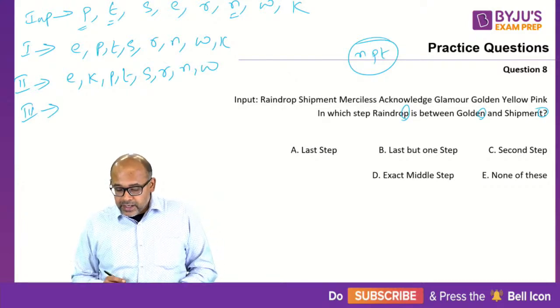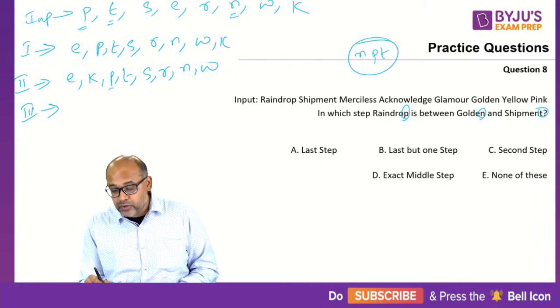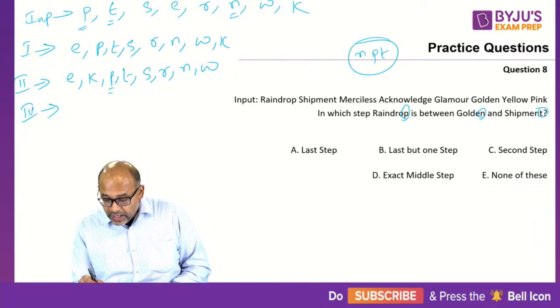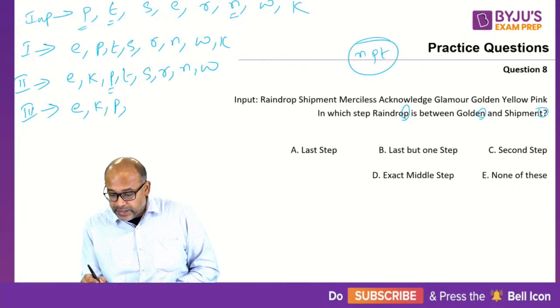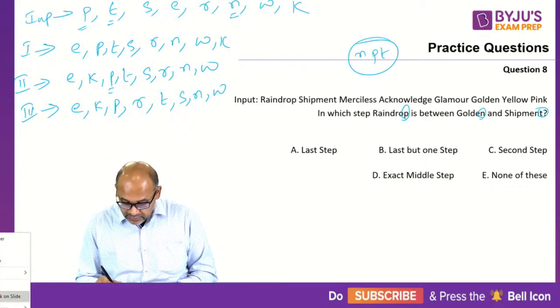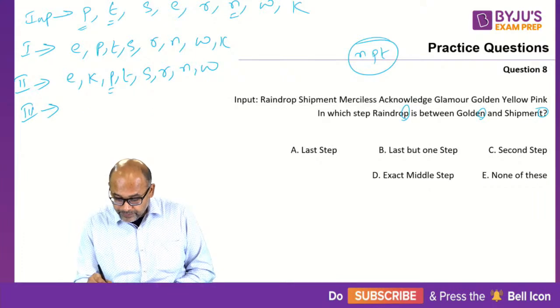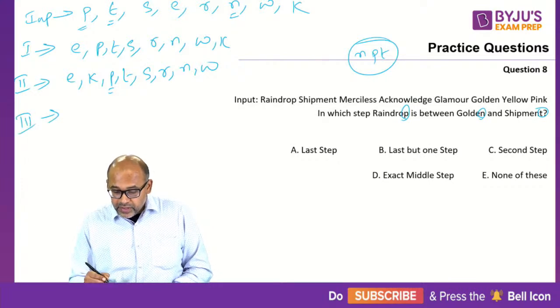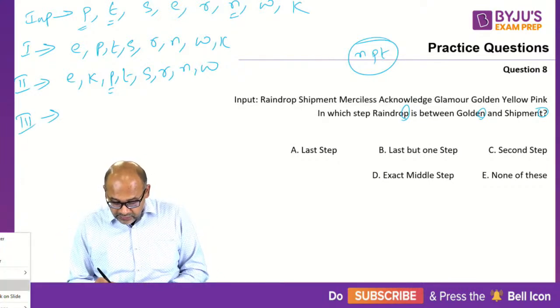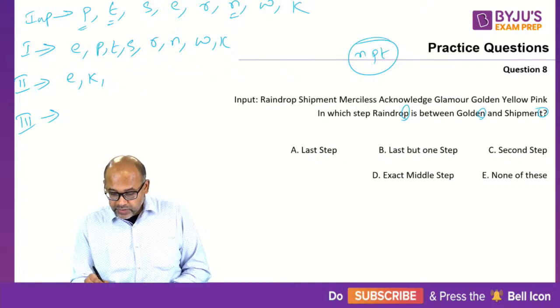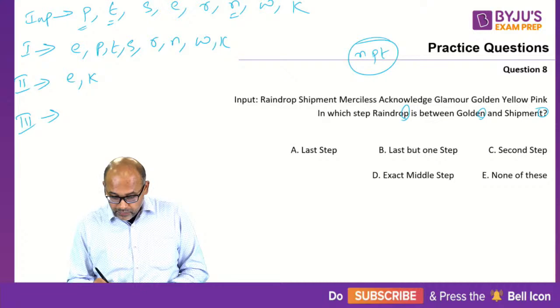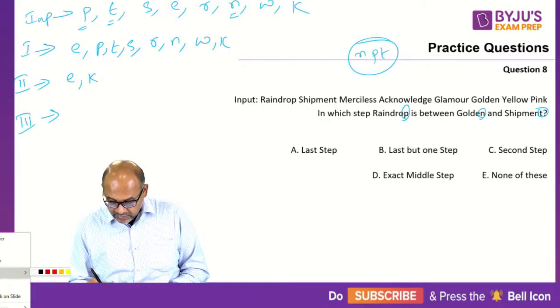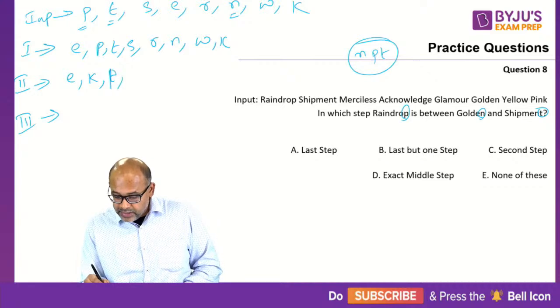Step number 3. After K, K, L, M, N, O, P. So K, P is already in place. Q, R, R. So next is R. E, K, P is already in place. The next is R, T, S, N, W. Oh, sorry, my mistake. There is an N also, I forgot. My bad, sorry. Okay, so step number 3. J, K, L, M, N. So in fact, this will also be wrong. Because after K, okay, sorry, I think I made an error. Yes, so E, K, P, T, S, R, N, W.